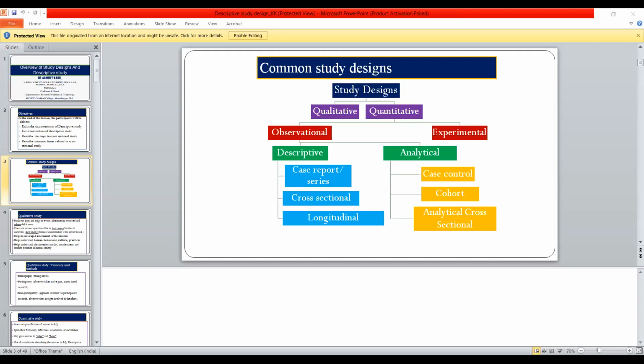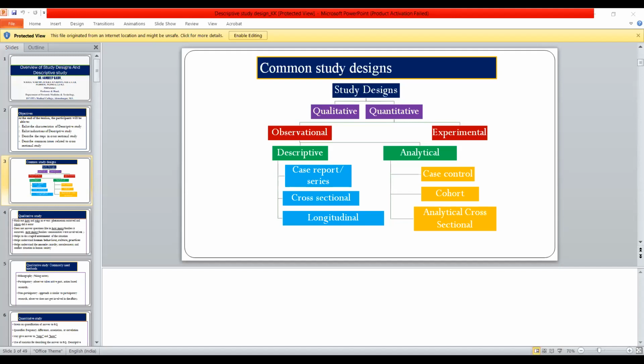So these are the two basic differences between the descriptive type of the research design and the analytical. What is the first? That there is no comparison group in a descriptive, while in an analytical there is a comparative group. Descriptive type of the research generates the hypothesis, while analytical type of the research tests the hypothesis. Is it clear? Next, what are the types of the descriptive? Case report, case series, cross-sectional, longitudinal, and in analytical, case control, cohort, and analytical cross-sectional.